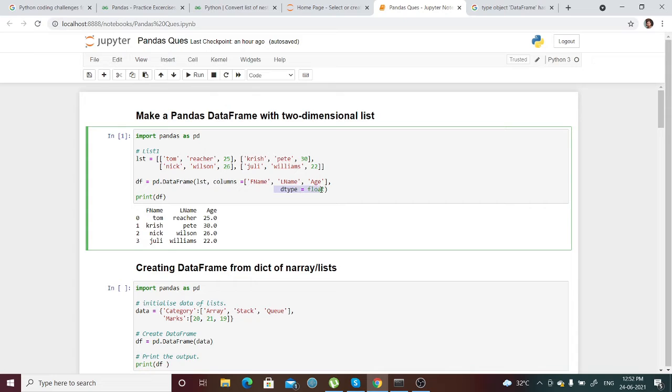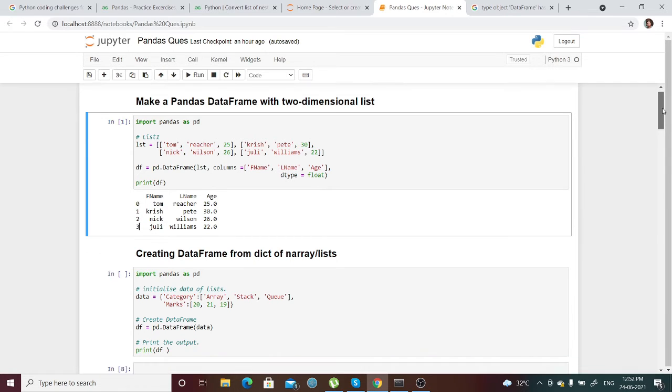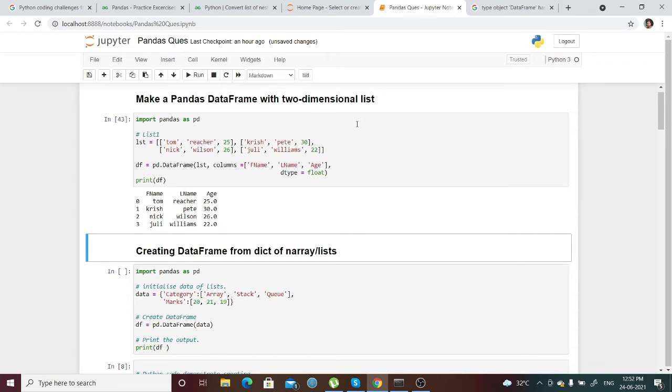The data type can be controlled, like whichever int or float data type is available in the data, it gets converted to float, and first name, last name. If you print the df, it will be printed like this. These 0 1 2 3 are nothing but the index, these are the columns, and these are all the data that has been given in the list. So this is how we create a data frame using a list,